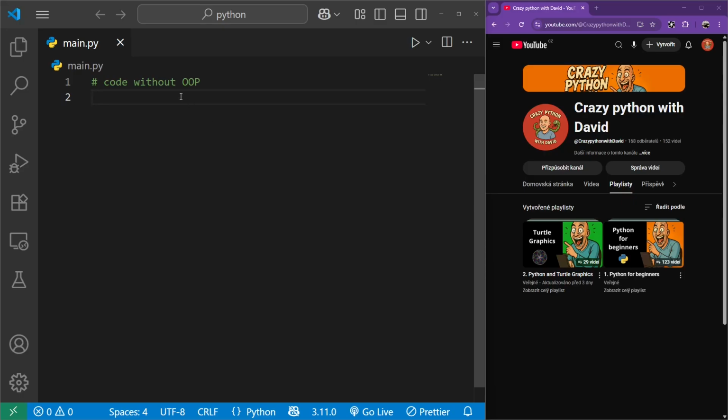But at first I would like to create a guessing game. This guessing game in Python will be without OOP. So it means without object-oriented programming. Why? Because at first I would like to show you what it means to make code without OOP, and after that we will take care of OOP, we will explain everything about OOP, and in the last lectures, in the last videos, we will change this code without OOP to the code with OOP.